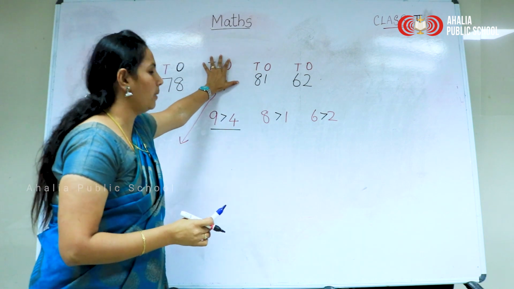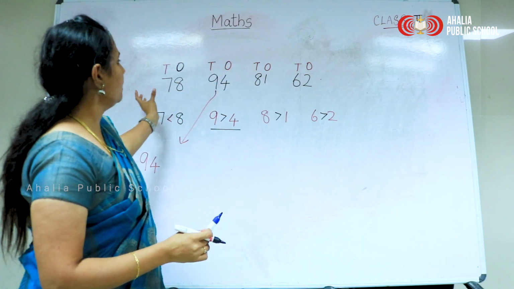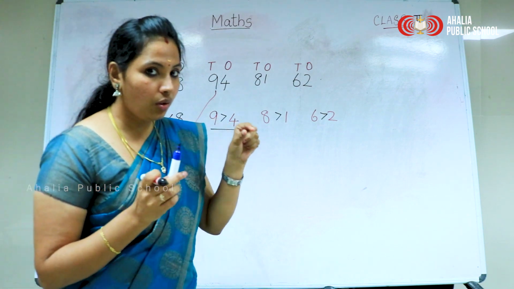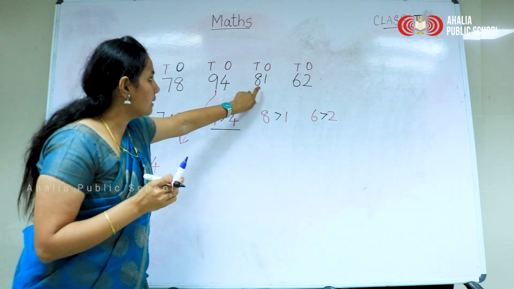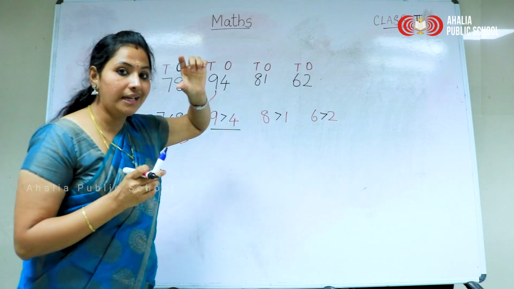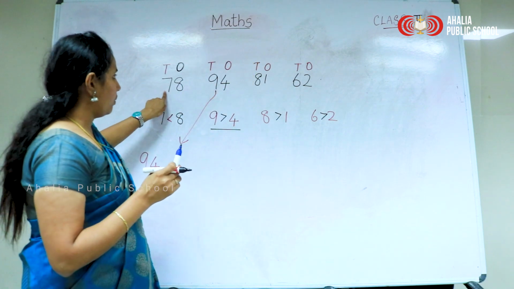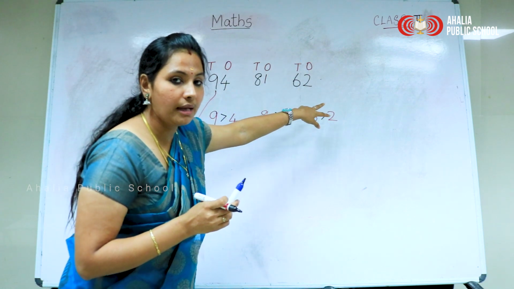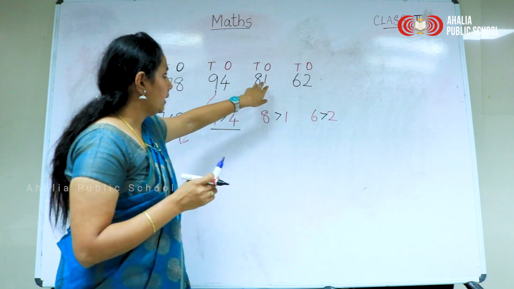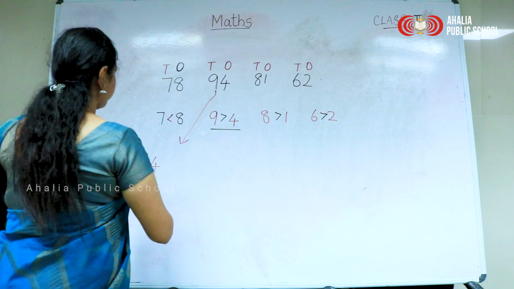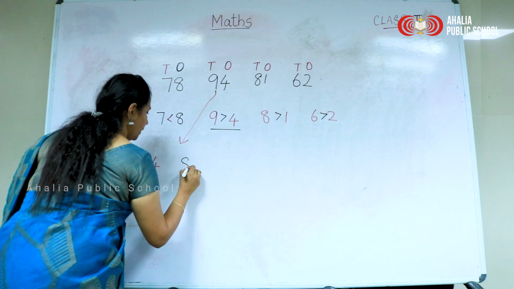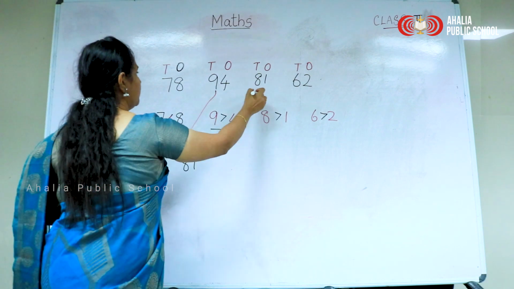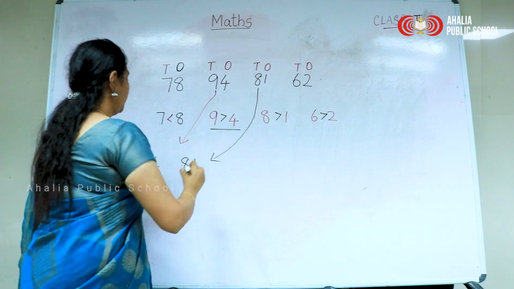Okay, now check again. Among the remaining three numbers, we look only at the tens place value. See, 7, 8, 6. Which is the greatest here? Yes, 81. So write 81 here.